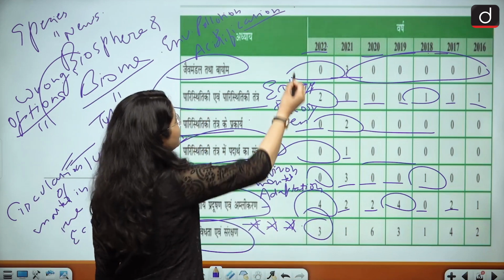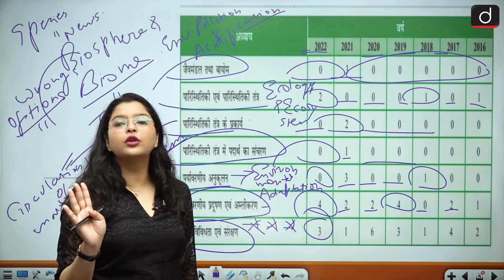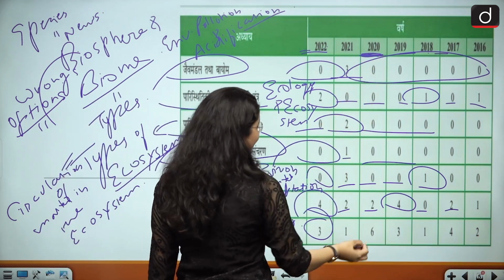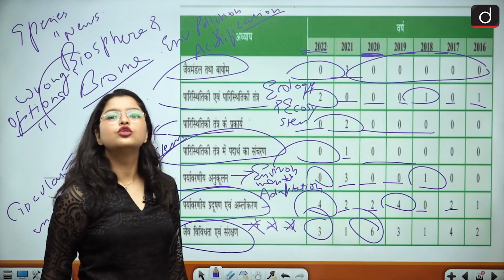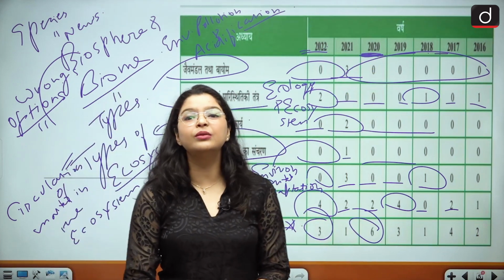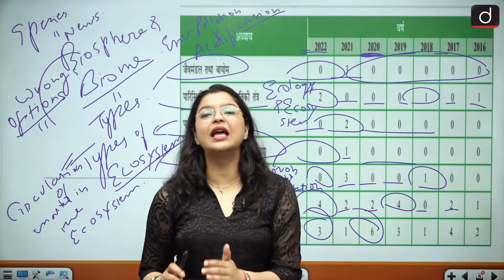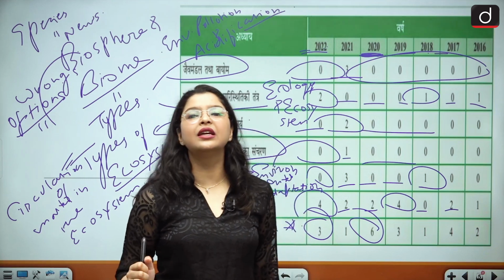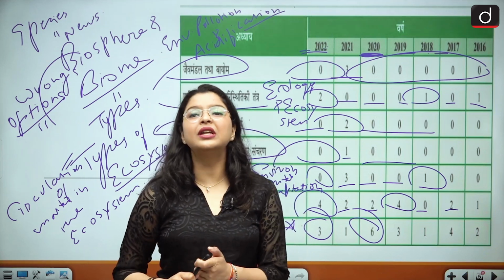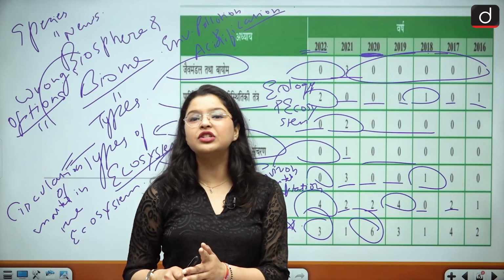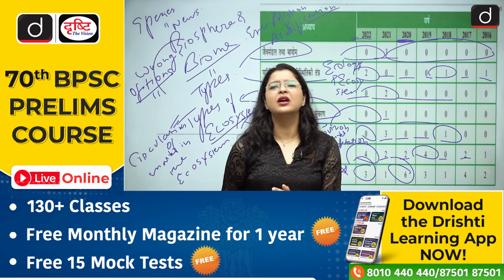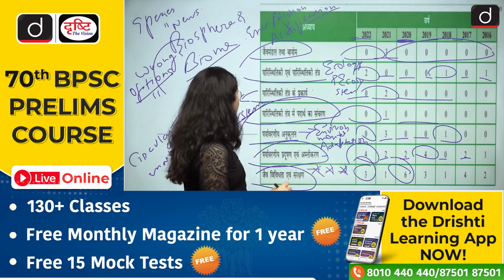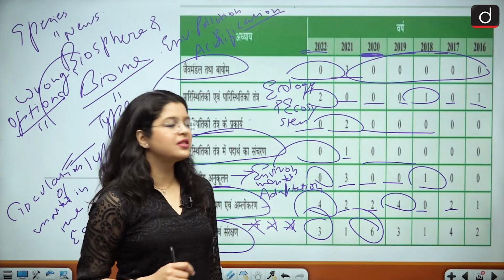So see, 3 questions were asked in the year 2022, 4 questions in 2023, and if you talk about the year 2020, 6 questions. So a minimum of 2 questions and a maximum of around 4 to 6 questions can be asked from the topic of biodiversity and the conservation techniques which we are following, and the major animal projects, also the major national wildlife sanctuaries, national parks, bird sanctuaries, etc. Okay, so pay very detailed attention to the topic of biodiversity and conservation.